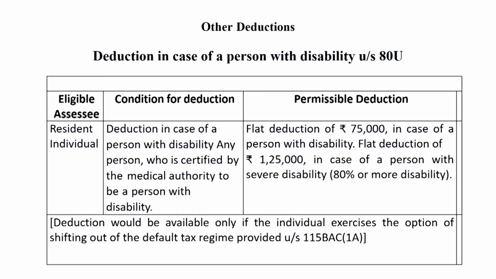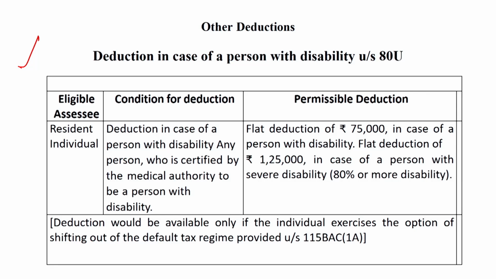Such types of deduction, either income based or payment based or any other nature of deduction, each and every deduction's main objective is to reduce the tax volume. Government wants to increase, but the assessee wants to decrease the volume of the tax. Out of the series of deductions, the 80U deduction is the last deduction, and this deduction is available only for a resident individual.